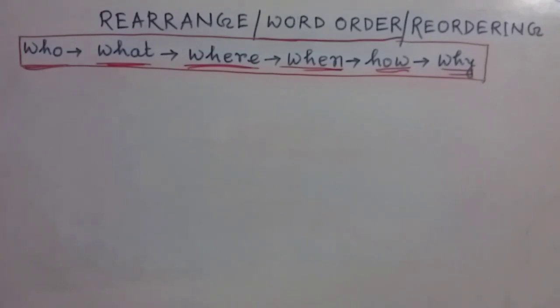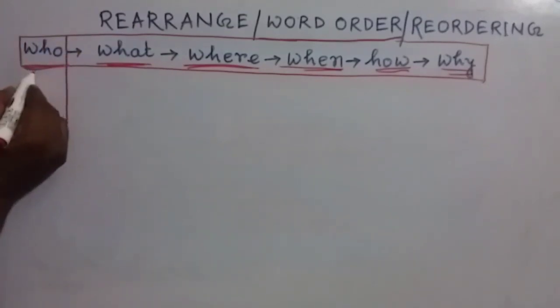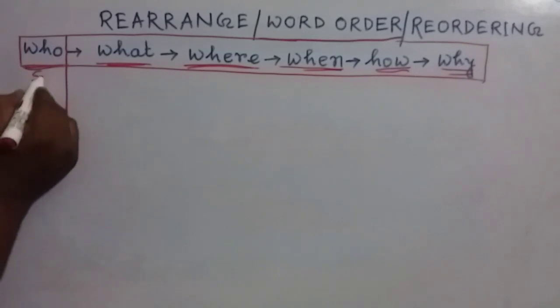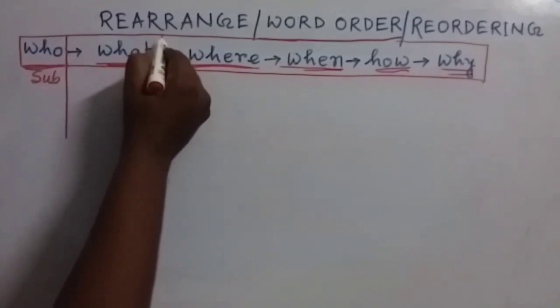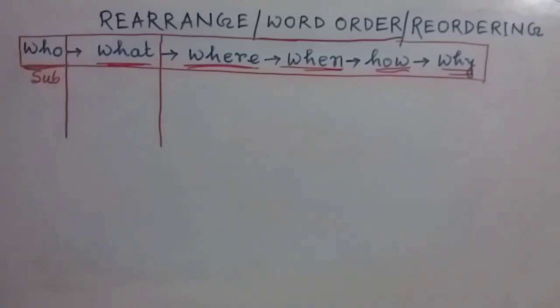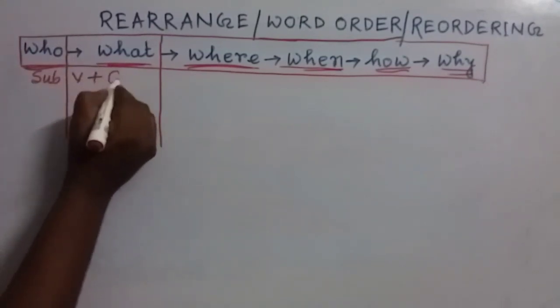This structure is fixed. Here in this part, look at this part. This is for the subject. And this part, what? Inside this what, there is the verb and also the object.